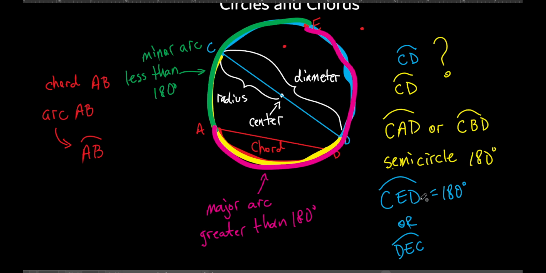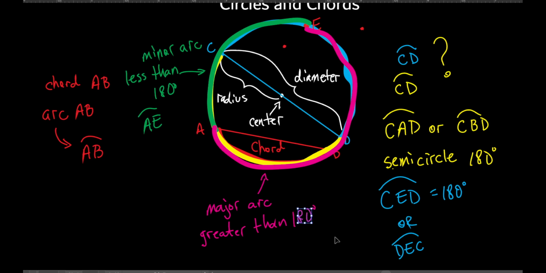So anytime you have a major arc or a semicircle, how many letters are you going to use to represent that arc? 3. If it's a minor arc, how many letters are you going to use? Just 2. Everybody see that? And you'd use the endpoints. So this green one, what would I call that? Arc AE. So I'd call this, the green one, arc AE.